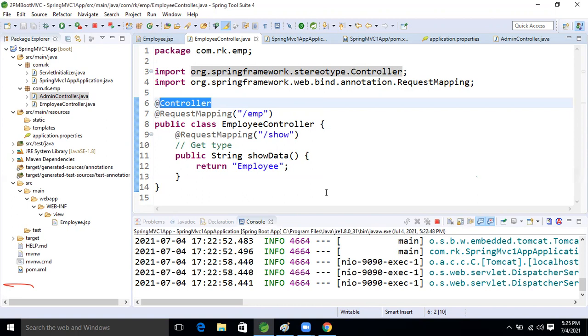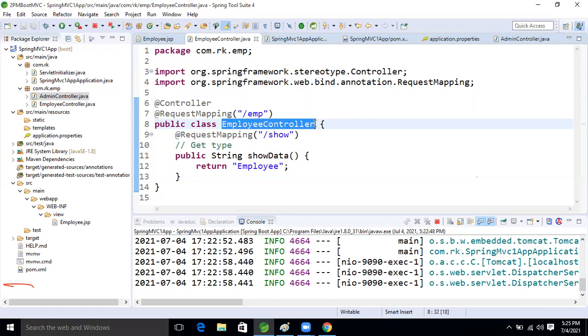I'm not understanding, Satish. I'm saying this, Ravi: after @Controller you give parenthesis and a double quote, and we can specify a name, for example employeeController, with the first letter small.